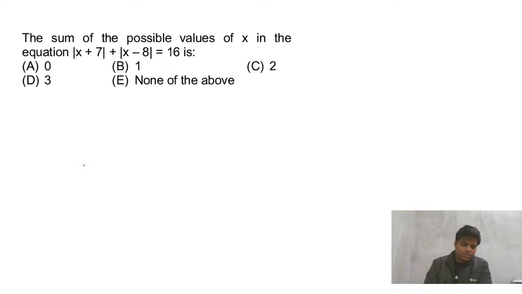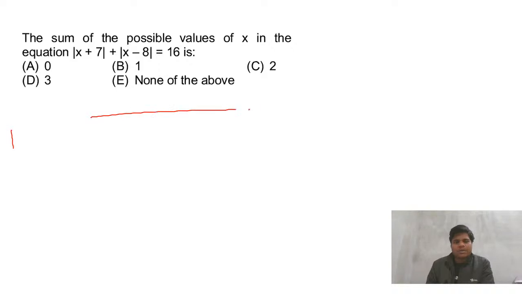B. Okay, B. So they want B. Basically, what is this? 7, 8. It is minus 15. 15. Okay, I think B will be right. Fine, let's check.